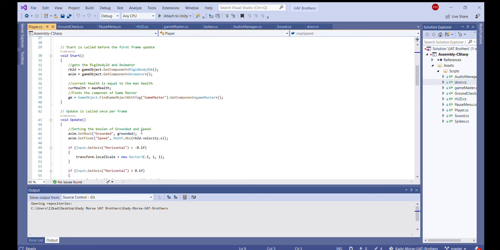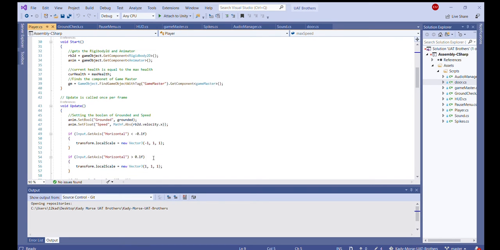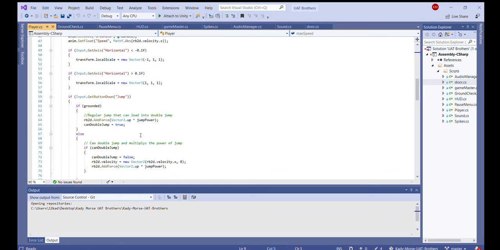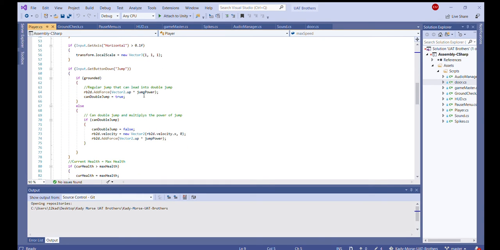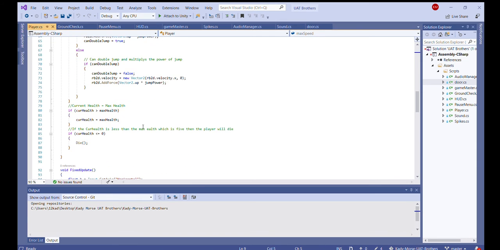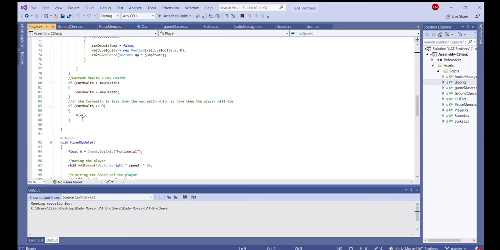This is the boolean that is set for speed. So rigid body and then X is the position. You have your regular jump, which is times the jump power, which is the regular one. Then you have a double jump, which is increased. You have your current health, and if the current health is less than the max health, it will kill the player, and you will get a die.